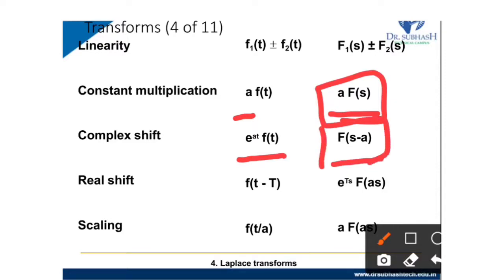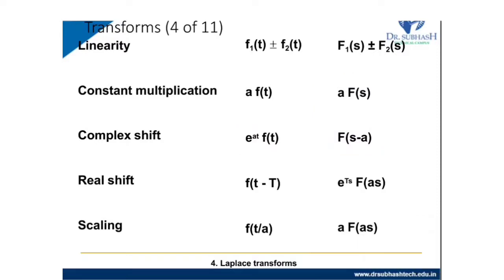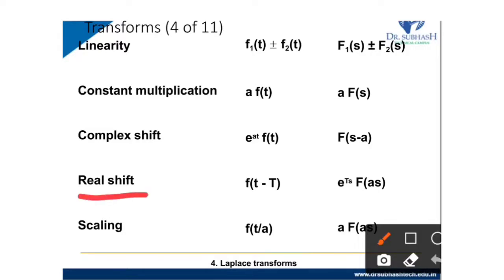So instead of f of s, we put s equal to s minus a whenever e raised to at is multiplied with f of t. Then the real shift, f of t minus t, where the t value is shifted, is multiplied with e raised to minus ts times f of s.